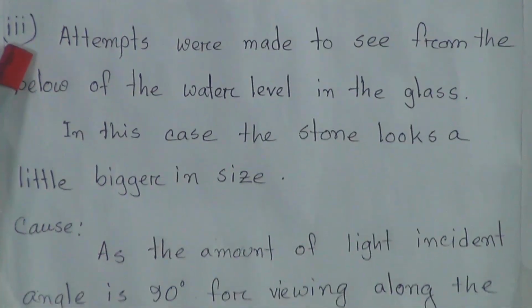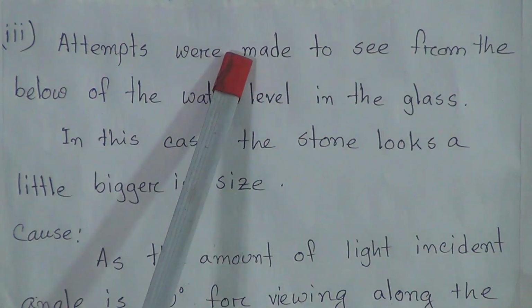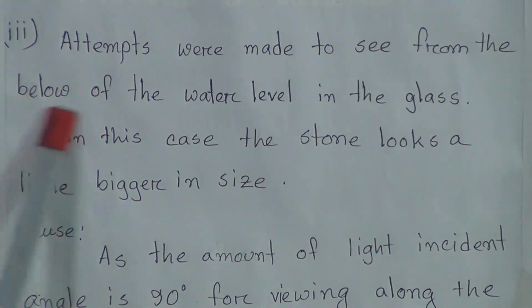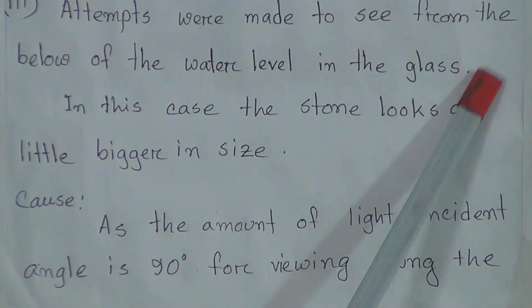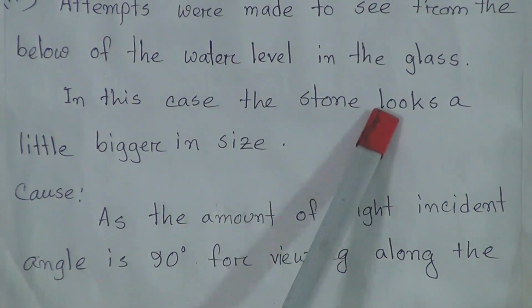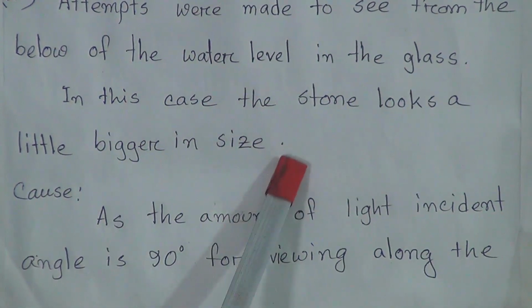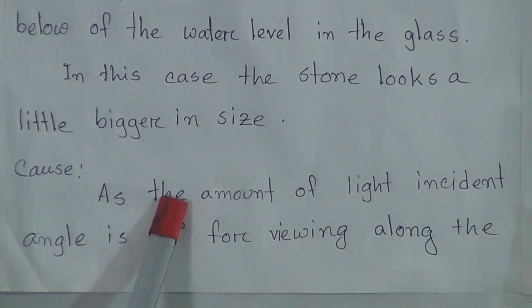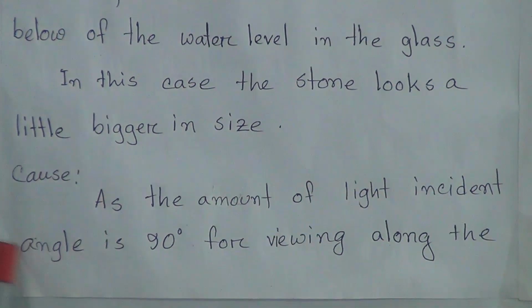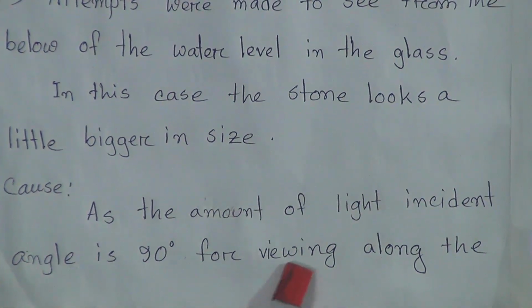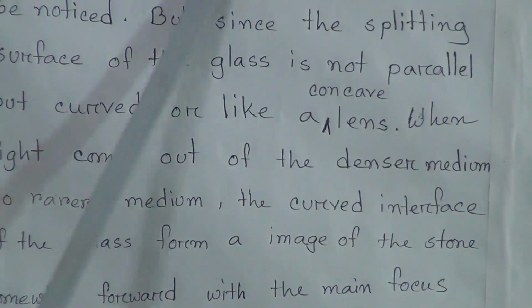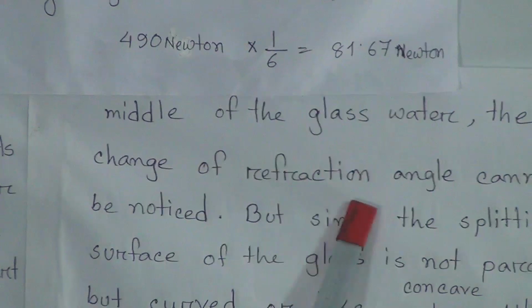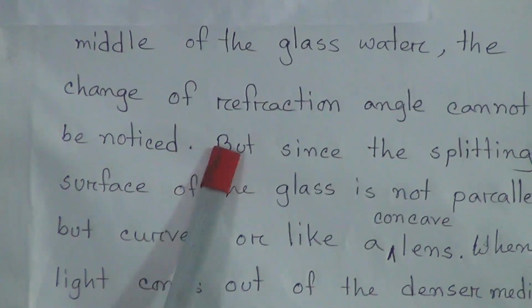Now come to the last observation. Attempts were made to see from below the water level in the glass. In this case, the stone looks a little bigger in size. Cause: as the incident angle of light is 90 degrees for viewing along the middle of the glass of water, the change of refraction angle cannot be noticed.